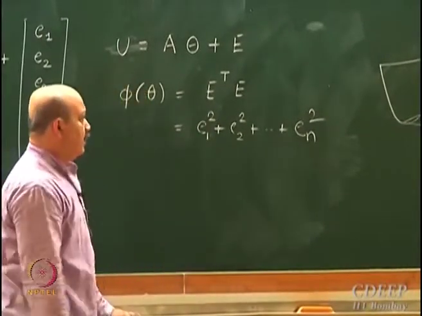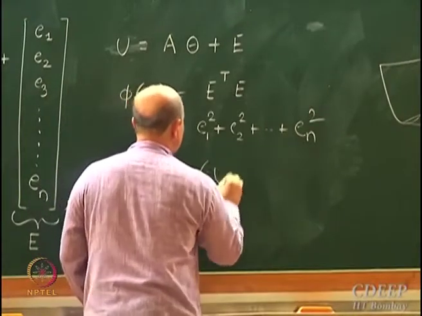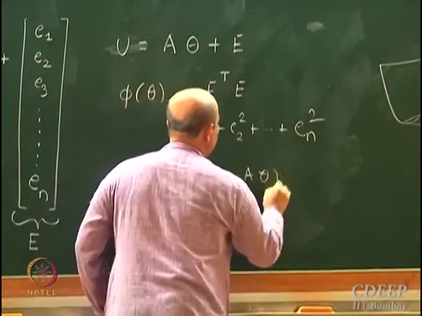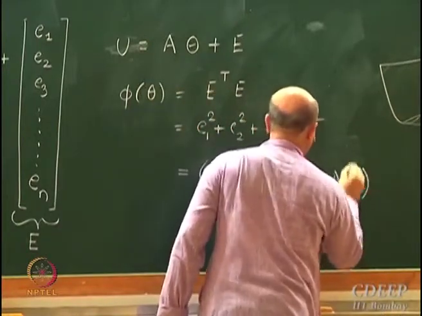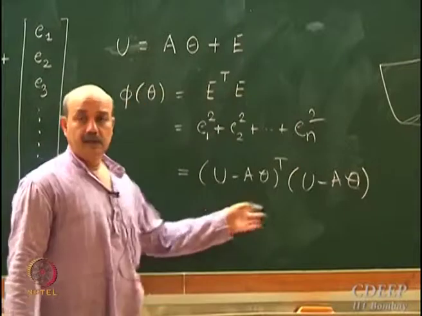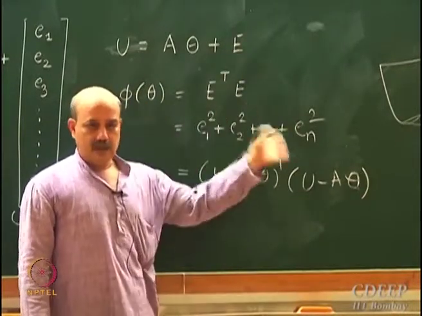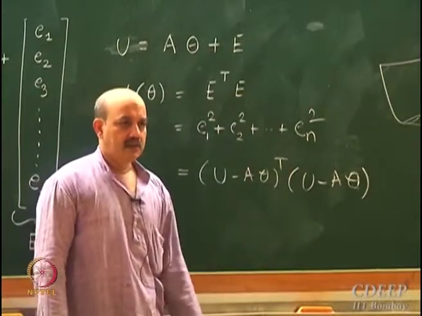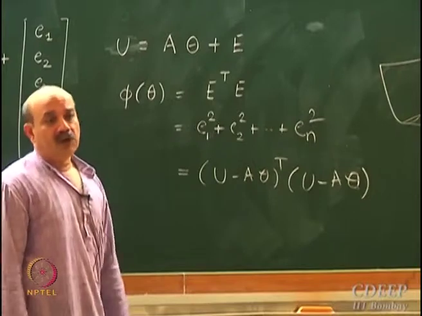Now, what is this? This is equal to U minus A theta transpose times U minus A theta, right? What is E? U minus A theta. Now how do I find the optimum?